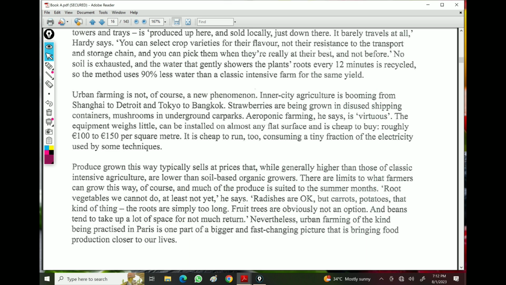Yeah, this word here, lower than soil-based. If it is lower than something, it means the other one is higher than that. So the answer will be true.